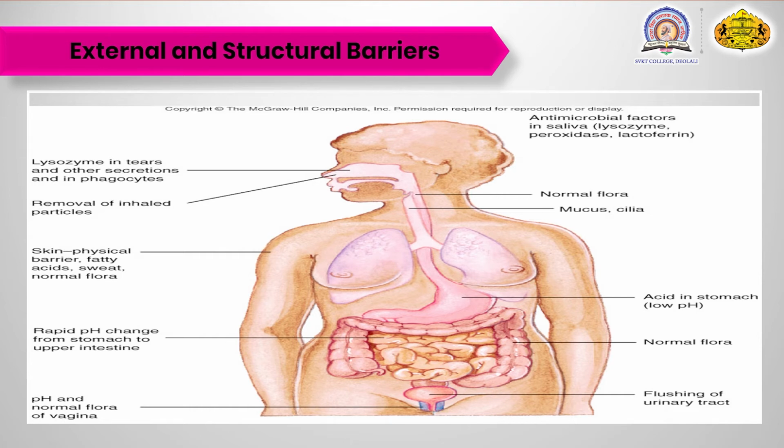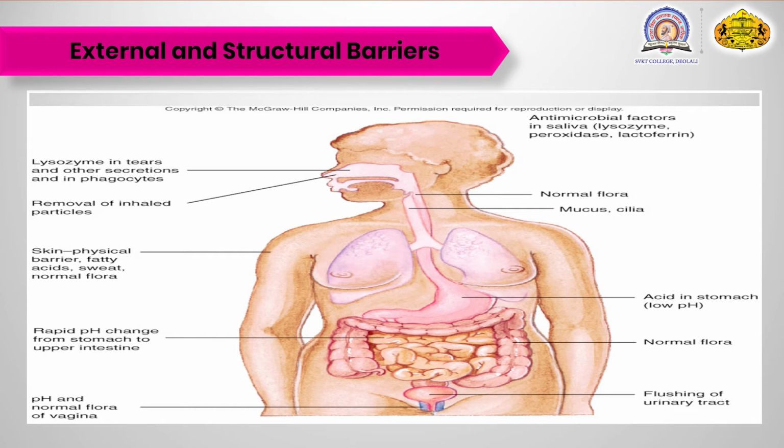It removes the inhaled particles. What you inhale, the particles, they are removed by this type of barrier. Your skin is a physical type of barrier which includes the fatty acid. The sweat, whenever there is sweating, that sweat is also a type of barrier for the foreign materials which enter the body.